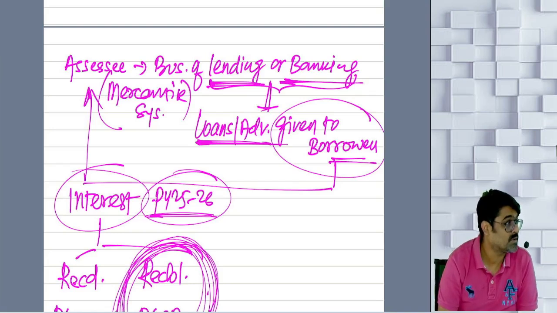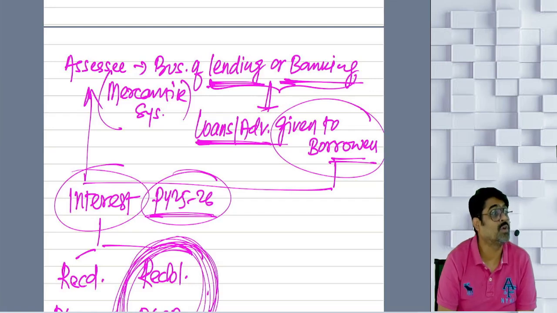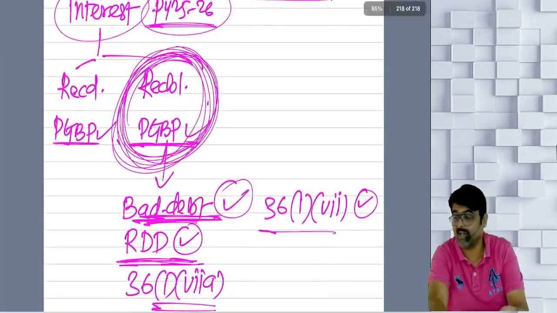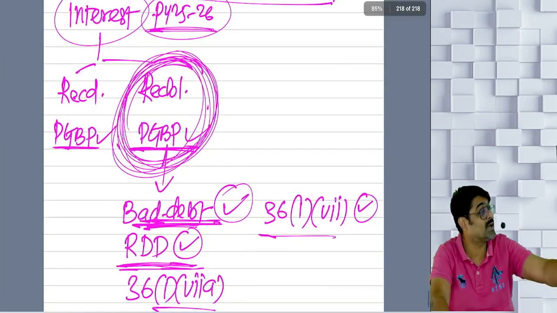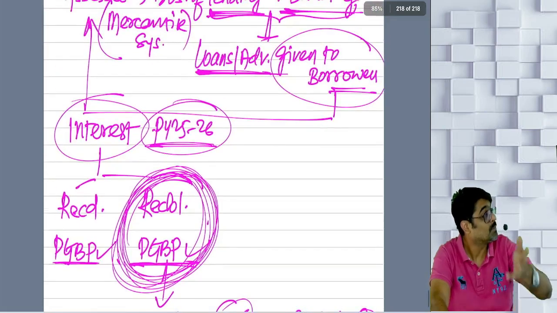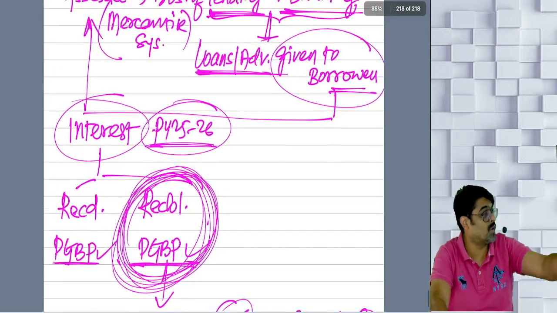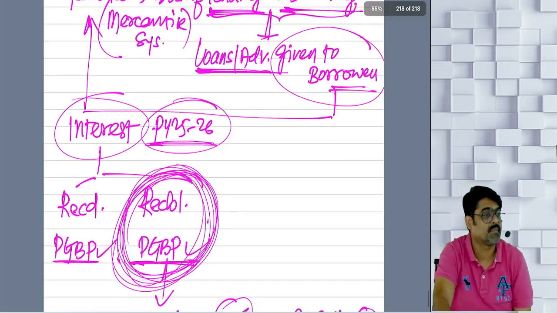Owner of Kingfisher. Once upon a time, member of parliament also. He took huge amounts of loans from banks, different nationalized banks. And forget about the interest on that loan, he did not pay the principal amount, he did not pay the loan which was given to him.